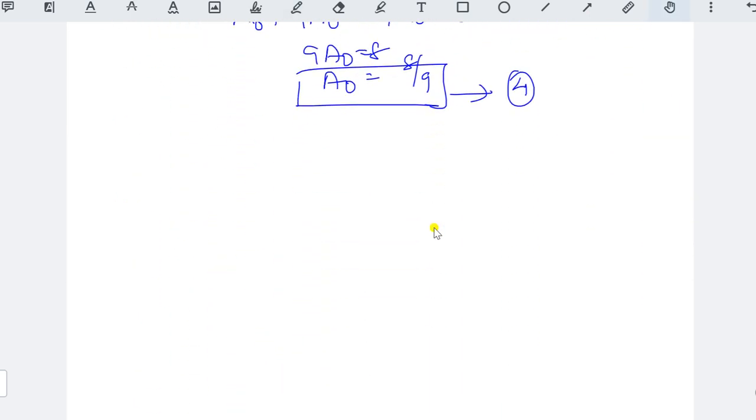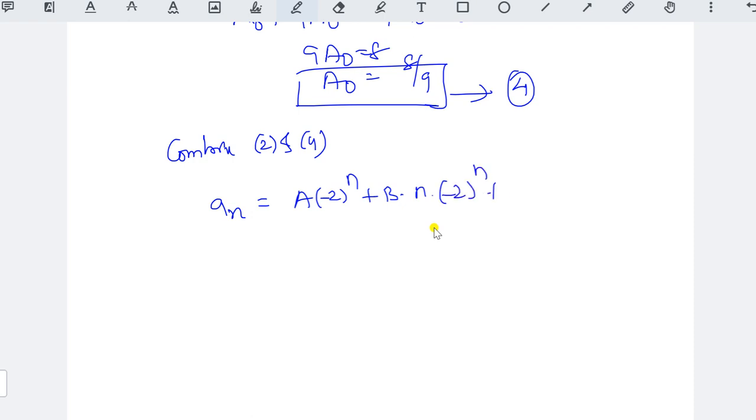Combine 2 and 4, so that we will get a_n equal to a into (-2) to the power of n plus b into n into (-2) to the power of n plus a naught, where the a naught value is 8 by 9. This is our required solution for the non-homogeneous recurrence relation.